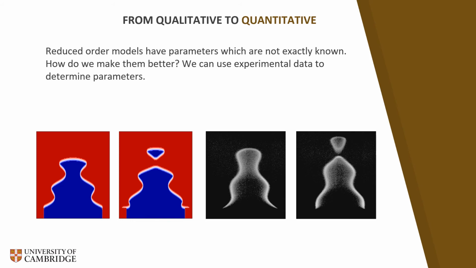In the slides, you see on the left, in red and blue, a simulation generated by a model known as the G-equation model, which models the interaction between a flame and acoustic waves. On the right, in black and white, you see frames from a video of a Bunsen flame in our lab that I took. How do I make sure that the simulations on the left will exactly match what we observe in the real world on the right?